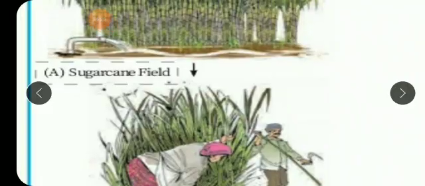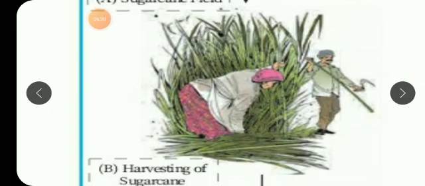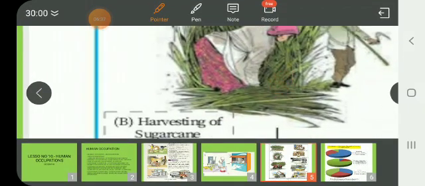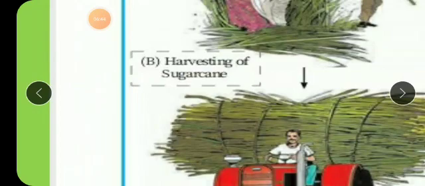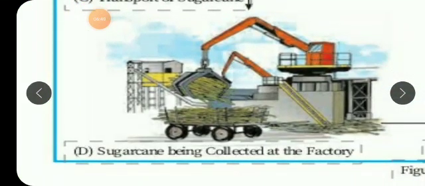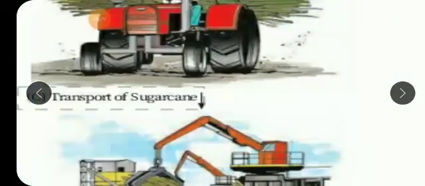Again I want to repeat this. Primary occupation, just collection from nature, which is dependent on nature. Then this sugarcane is collected by this man, secondary occupation, because he is dependent on all these laborers and all these fields to get the sugarcane. His role is finished here, secondary occupation, which is dependent on primary occupation. Now this man has provided this sugarcane to the sugarcane factory. Now this sugarcane is being collected in the factory. Tertiary, special service which is given to the primary and secondary occupation. So this is the tertiary occupation.